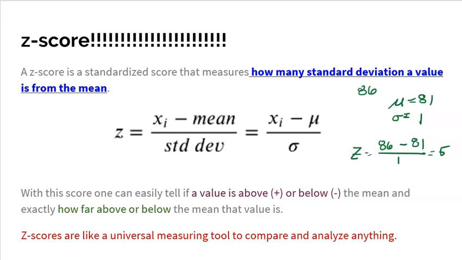So if we're talking about apples versus oranges, for example, you could say, well, is that apple or that orange bigger? Well, that's not a fair comparison at all because apples are apples, oranges are oranges. But if you find the z-score for that apple and the z-score for that orange, well, then you could get a really good feeling for which is the bigger of the two fruits, because you're actually comparing it to the mean of all of that fruit.